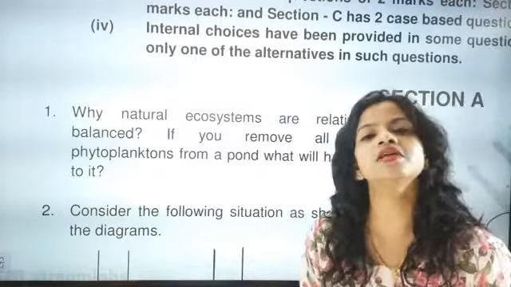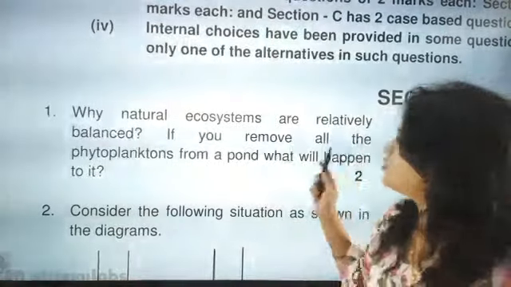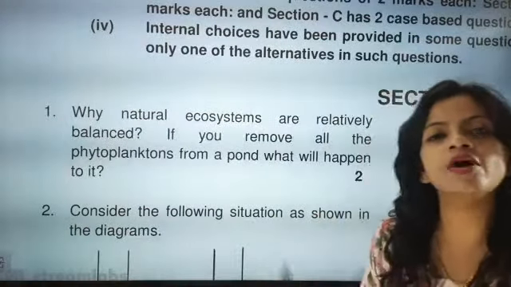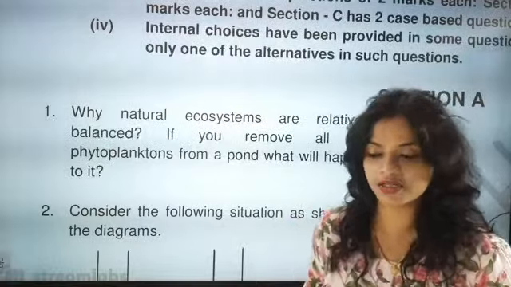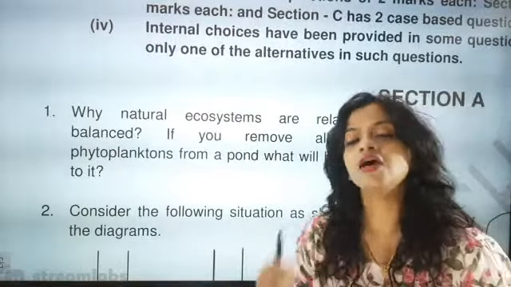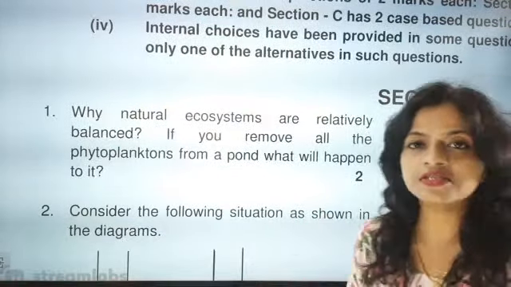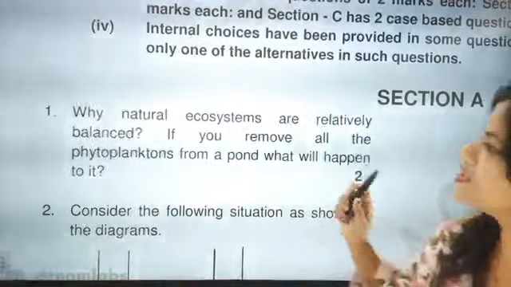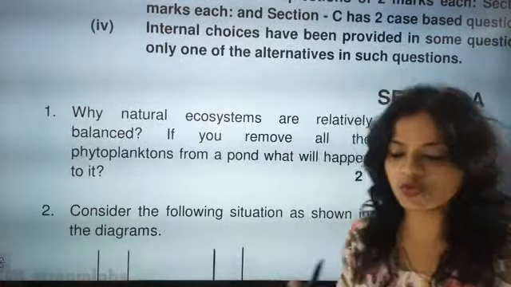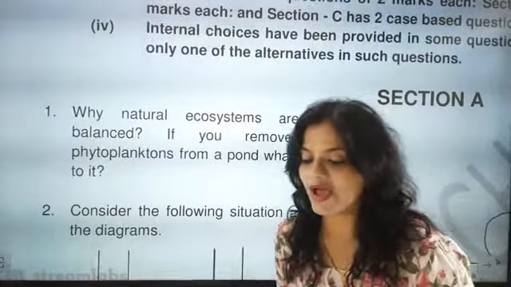The most important thing here is that when we talk about an ecosystem, we know that in an ecosystem herbivores, carnivores and omnivores are there, and the presence of all the three maintains the ecosystem. So only the natural ecosystem is balanced.